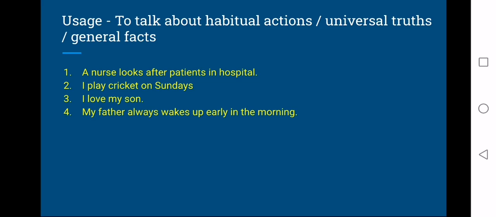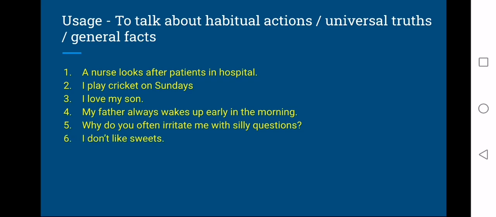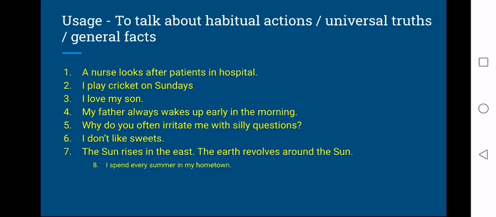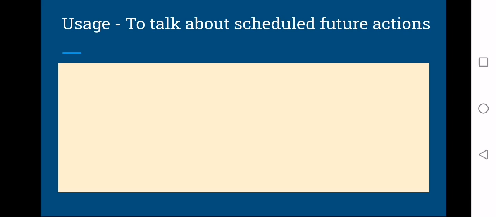So we use simple present tense to talk about habitual actions or universal truths or general facts, like 2 and 2 makes 4. Now look at this example. Why do you often irritate me with silly questions? I don't like sweets. The sun rises in the east. The earth revolves around the sun. I spend every summer in my hometown. So we use simple present tense to talk about habitual actions and universal truths.